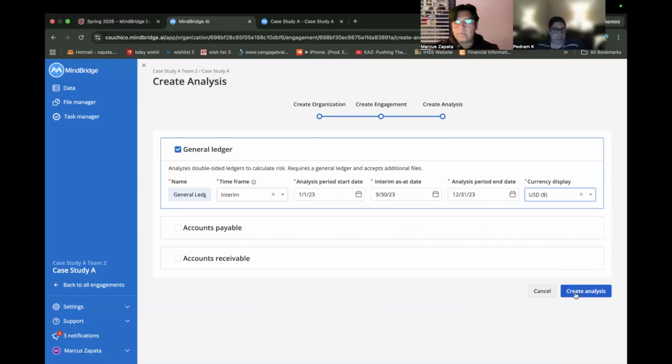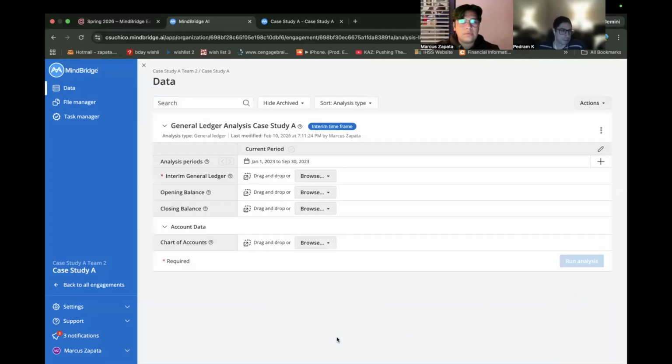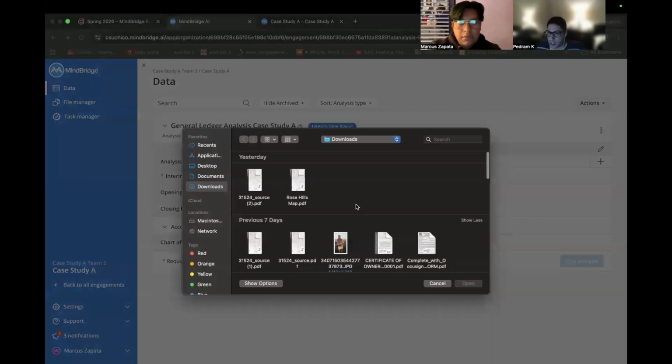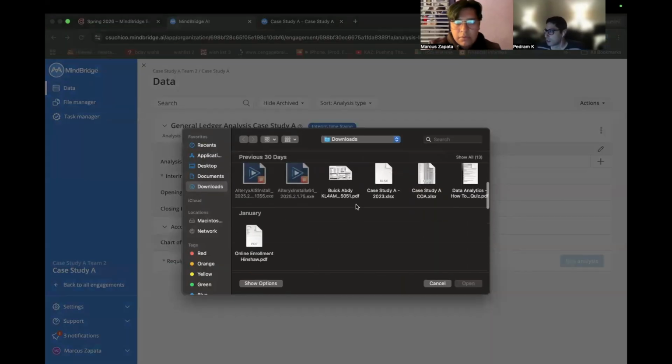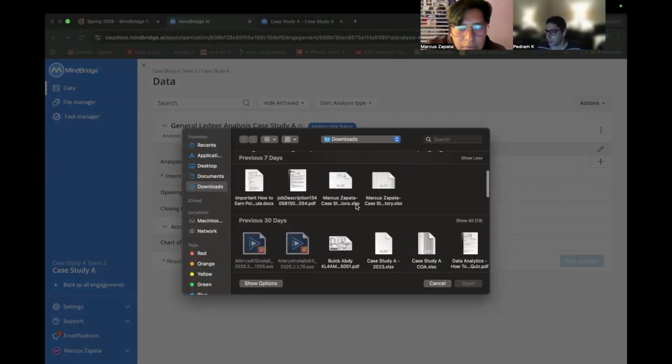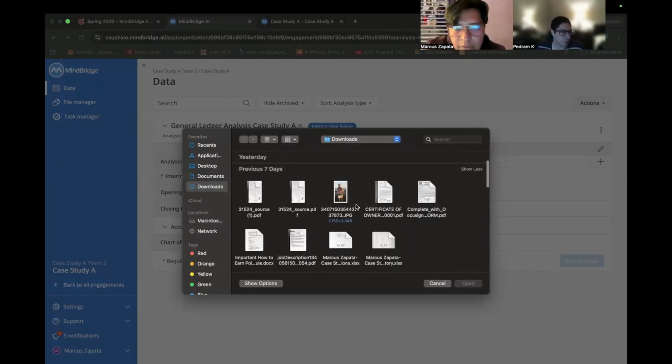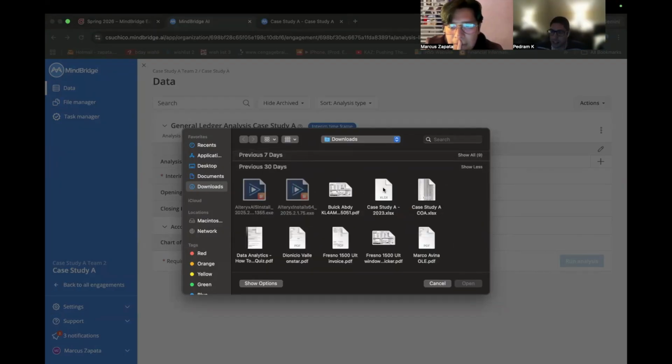So we can go ahead and create our analysis and move to uploading our data. These are from the files that we downloaded, right? Yeah, so we have to do the charts of accounts, and we have to do the general ledger one. There's a case study A 2023, that was the general ledger. And then the other one is case study A COA.